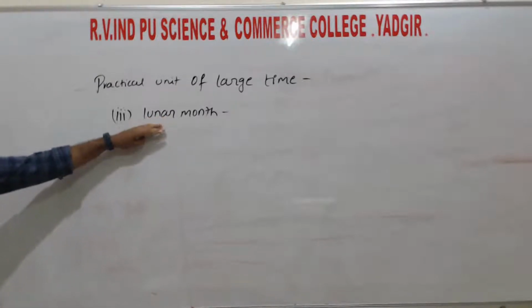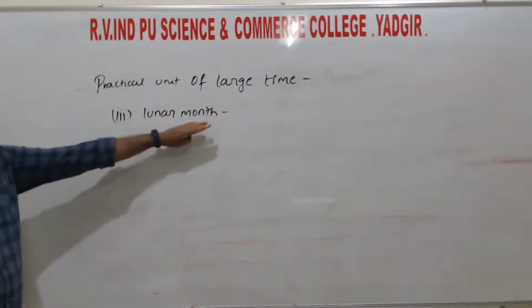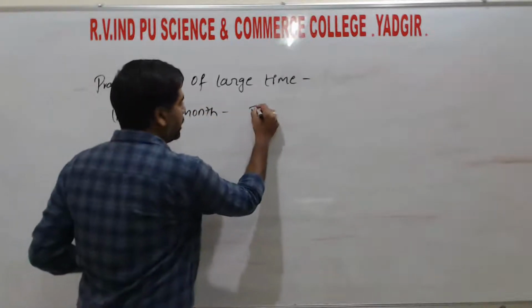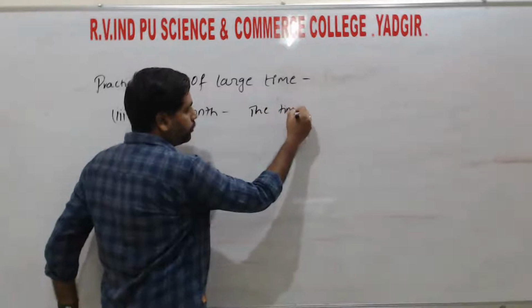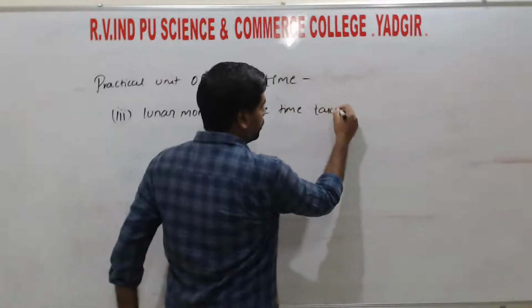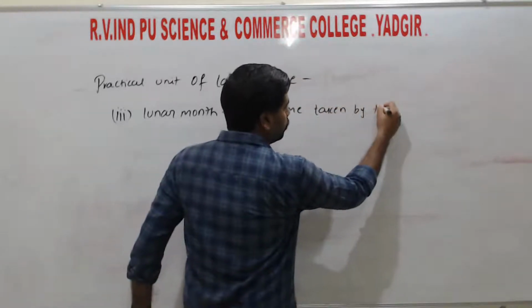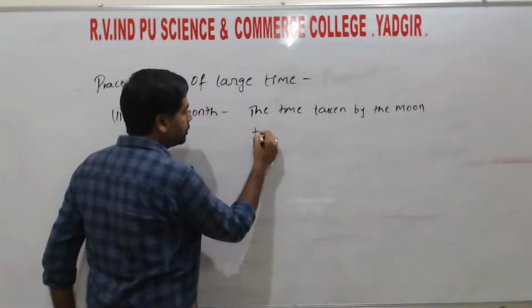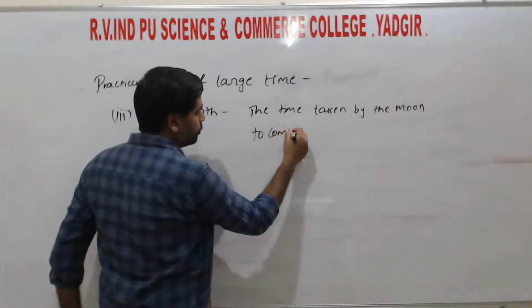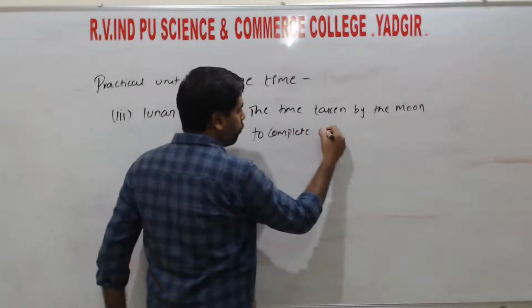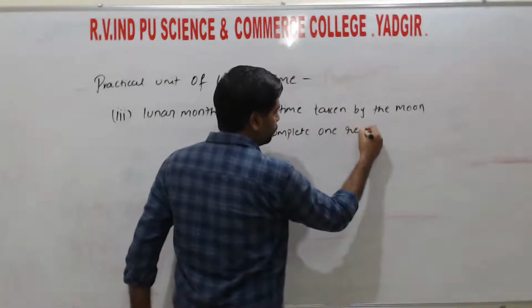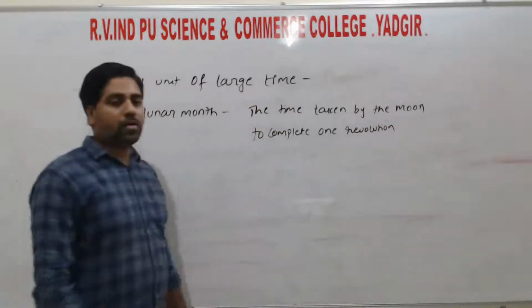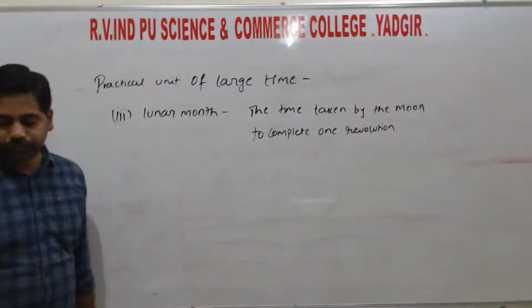The time taken by the moon to complete one revolution around the earth.